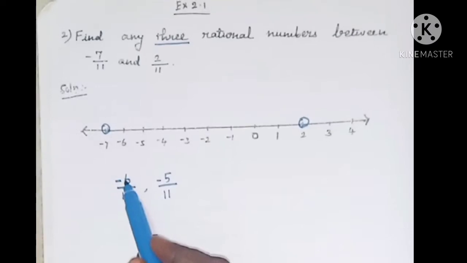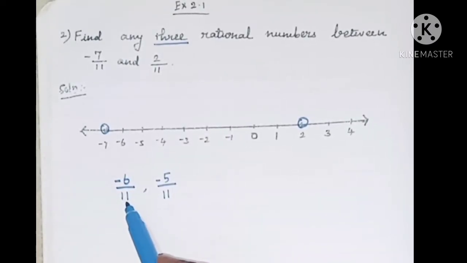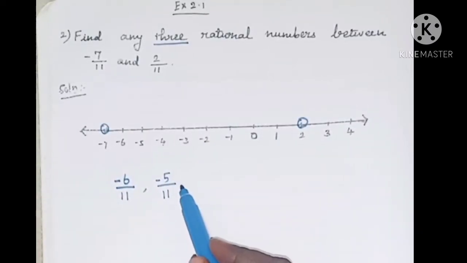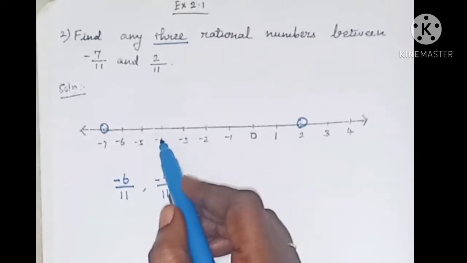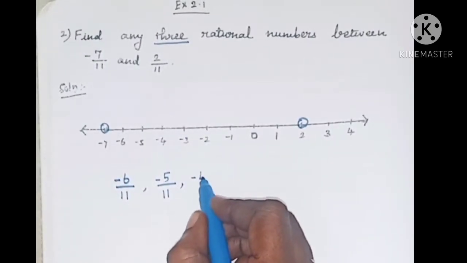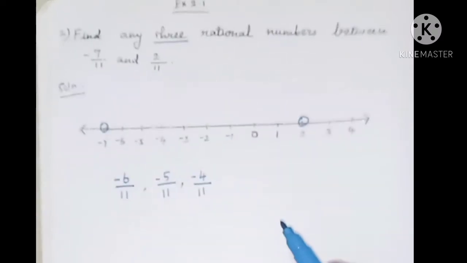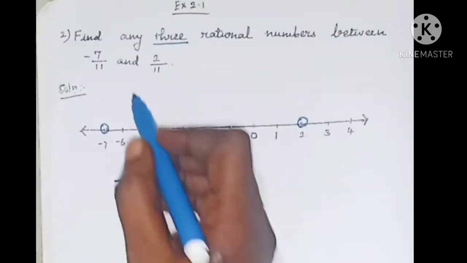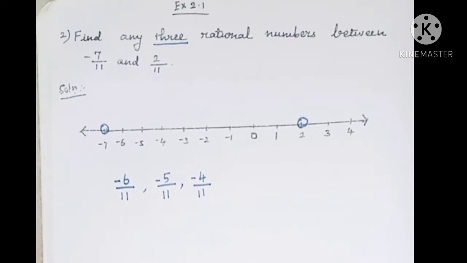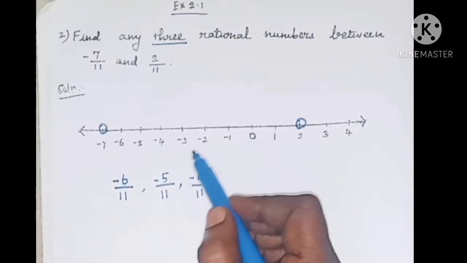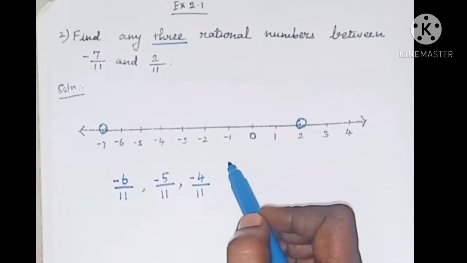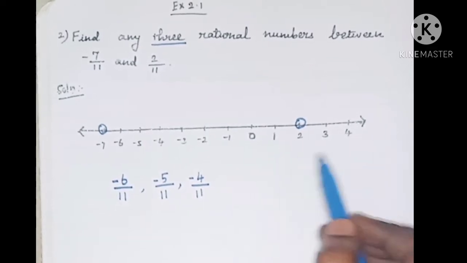So minus 6 by 11 is the first rational number, and minus 5 by 11 is another rational number, and then obviously we can write minus 4 by 11. These are the rational numbers between minus 7 by 11 and 2 by 11. We can also write minus 3 by 11, minus 2 by 11, minus 1 by 11, 0 by 11, 1 by 11.